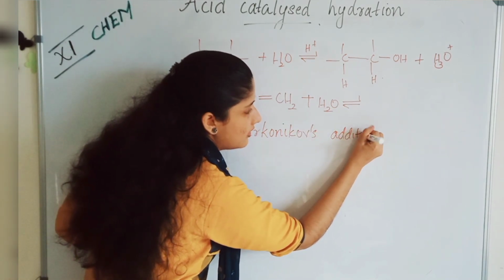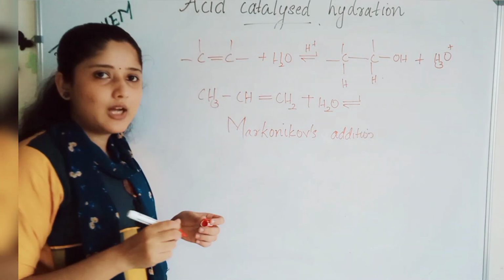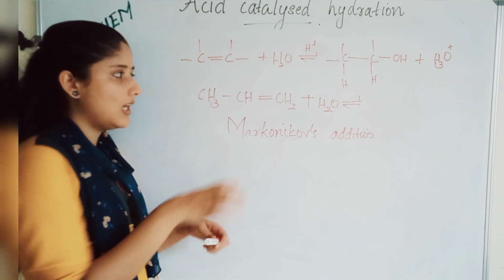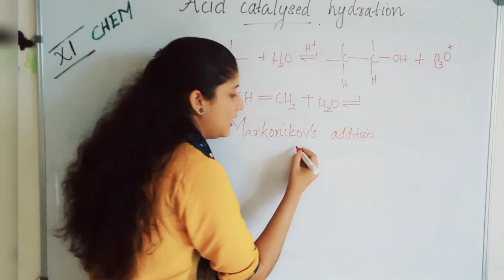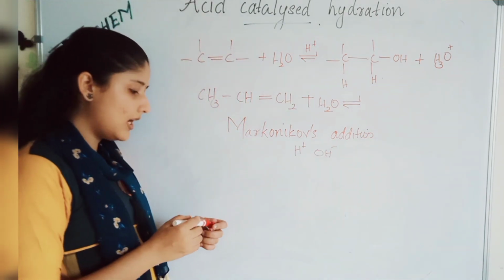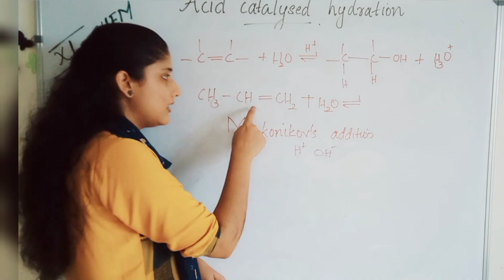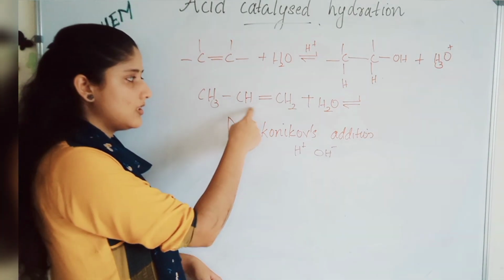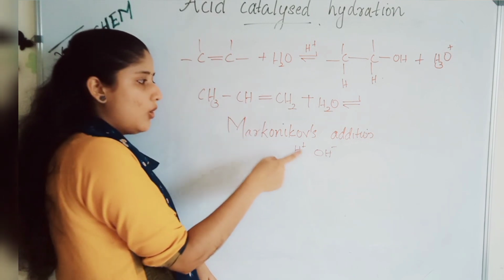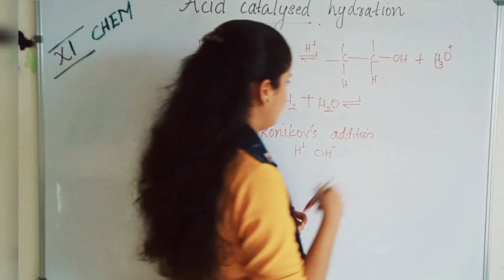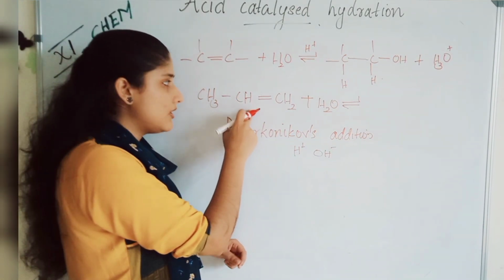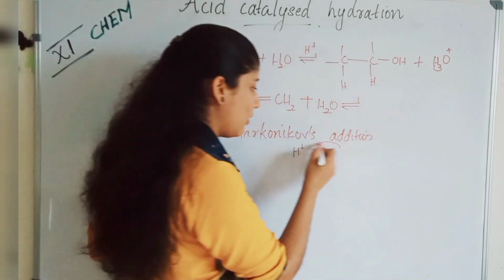What is that? The negative part of the addendum adds to that carbon having the lesser number of hydrogen. Okay, in this case, what is the negative part of the addendum? It will be H plus and OH minus. The negative part of the addendum adds to that carbon of the double bond having the lesser number of hydrogen. Which is that? CH. So OH will add to this CH, compared to CH2 and CH, which has the lower number of hydrogen, CH. So the negative part is the OH minus.